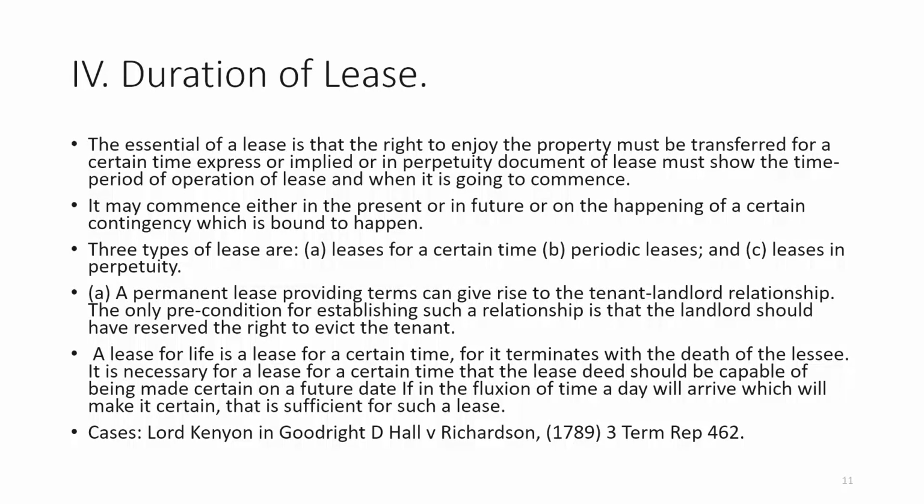It may commence either in the present, or in future, or on the happening of a certain contingency which is bound to happen. So, a lease may start from today itself, from a future date, or if something is going to happen.